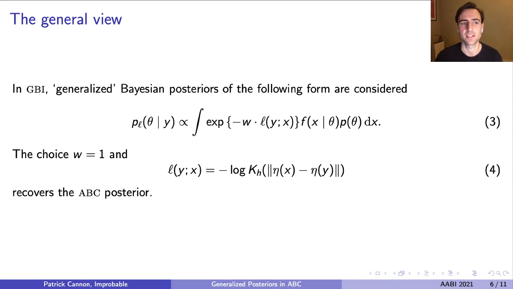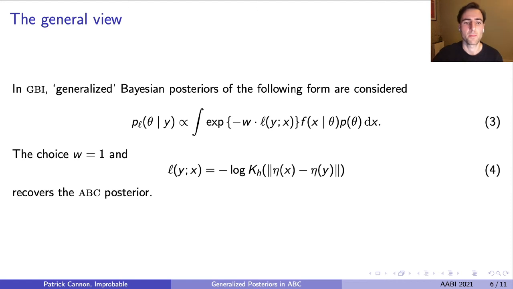And this leads us naturally to the idea of generalized Bayesian inference, which is a framework for extending the logic of Bayesian belief updating from likelihood functions to arbitrary loss functions. In particular, it can be shown that in such a framework, coherent belief updates follow the form given in equation 3, which should look familiar. Choosing w to be 1 and the loss to be the negative logarithm of the ABC kernel recovers the ABC posterior from the previous slide. So it's clear that ABC posteriors of the form we describe here are a subset of generalized Bayesian posteriors.